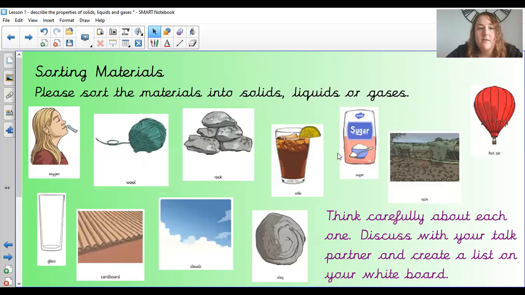Okay, so sorting materials. Can we please sort these materials into solids, liquids, or gases? So we've got oxygen, wool, rock, cola, sugar, rain, hot air, glass, cardboard, clouds, and clay. So think carefully about each one. You can discuss it with a partner if you're in school, or potentially with someone if you're at home, but if not, just have a think about it, and you could create a list on a whiteboard. If not, we can just drag them together in a minute. So I'll give you maybe a minute or two to have a think about these.